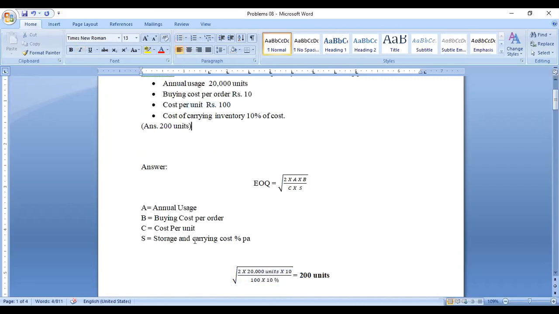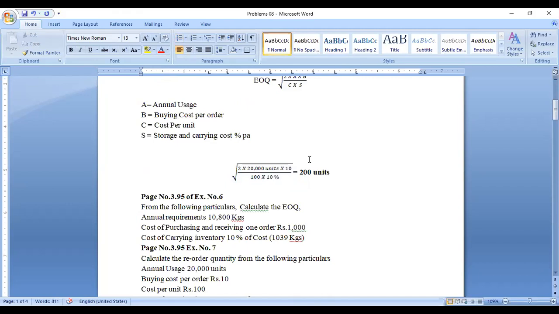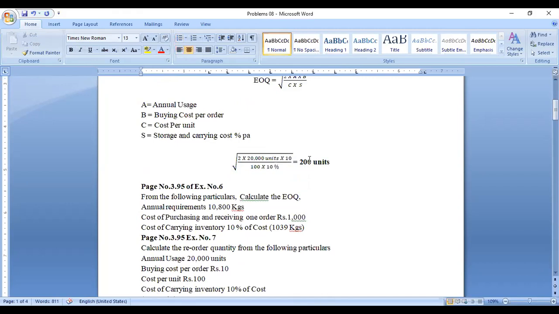Carrying cost or storage cost, both are the same, and the percentage per annum is given, that is 10%. If you put in the answer, you get 200 units.